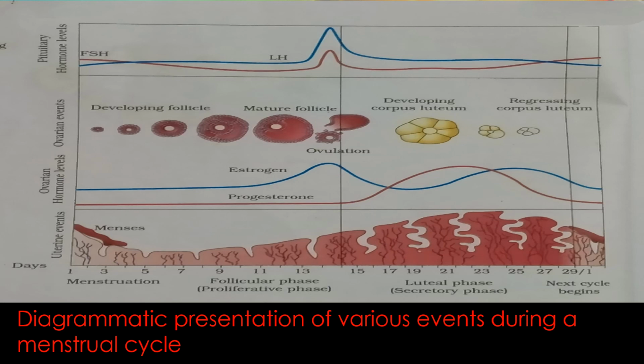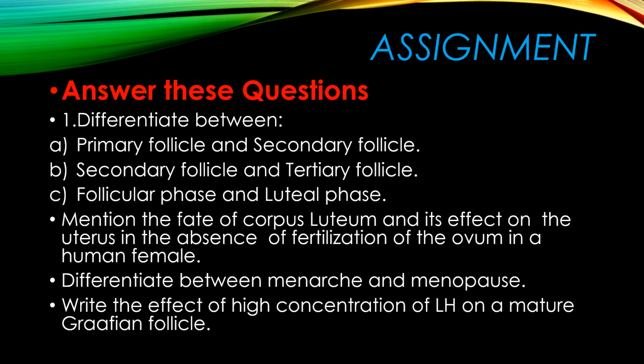You can also study through this diagram all types of follicles. All types of follicles means the different stages: primary, secondary, tertiary, Graafian. All this can be seen in this diagram. After going through the diagram, at the end you have the assignment. You can try these questions.